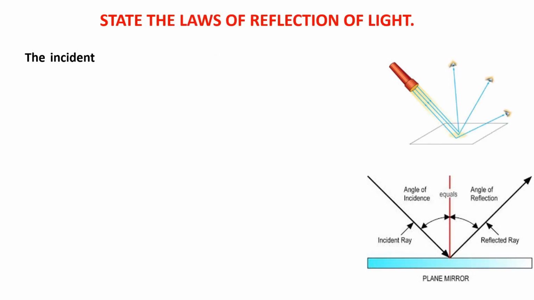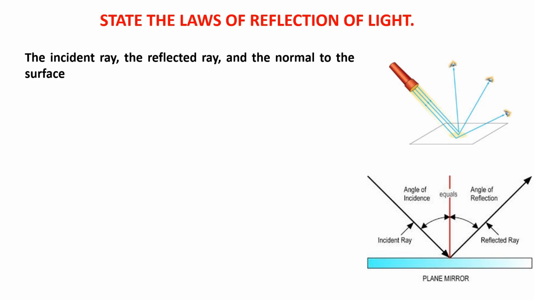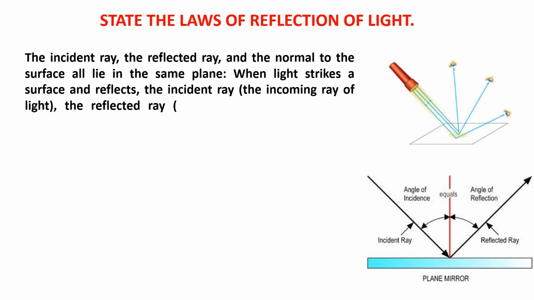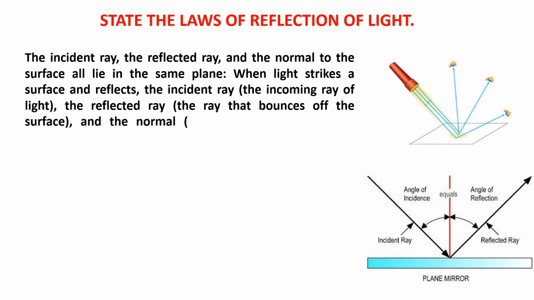State the laws of reflection of light. The incident ray, the reflected ray, and the normal to the surface all lie in the same plane when light strikes a surface and reflects. The incident ray, the incoming ray of light, the reflected ray, the ray that bounces off the surface, and the normal, a line perpendicular to the surface at the point of incidence, all lie within the same plane.